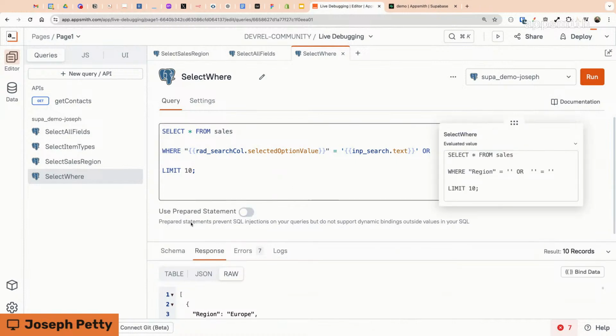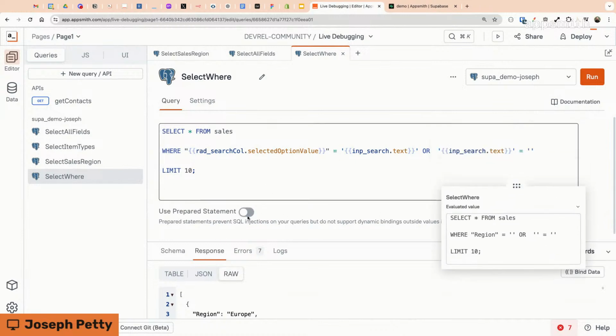Prepared statements definitely help you out here. I thought I had a case earlier. This was a last minute one I added in. So I got an error trying to produce an error. I can't actually make it fail this time around, but I wanted to mention the setting at least. This comes up a lot where you're trying to pass in a value and it's not recognizing it as a valid query, and then you turn this off.